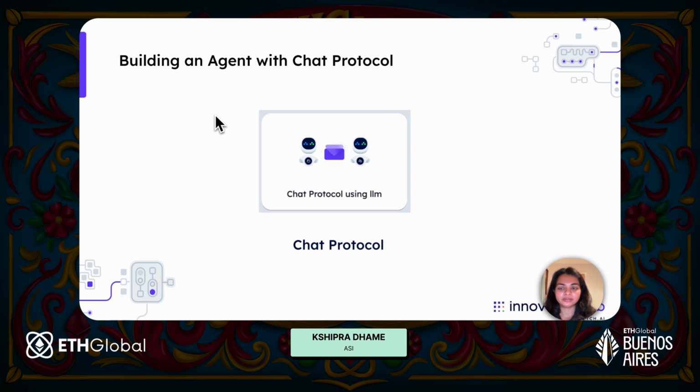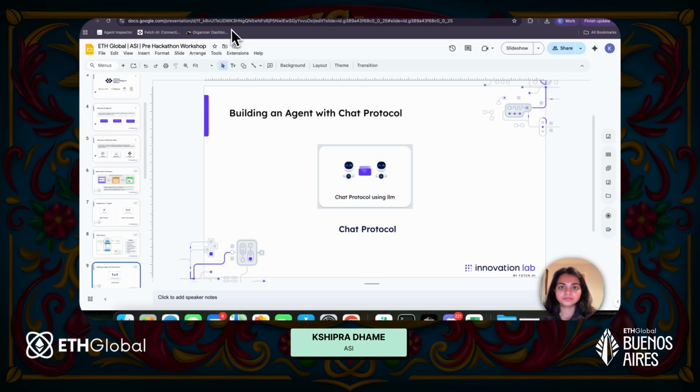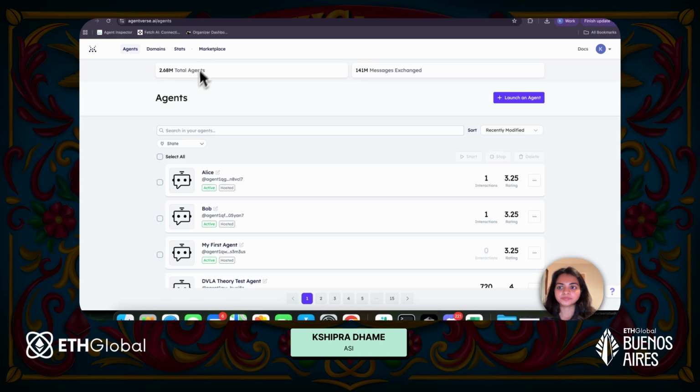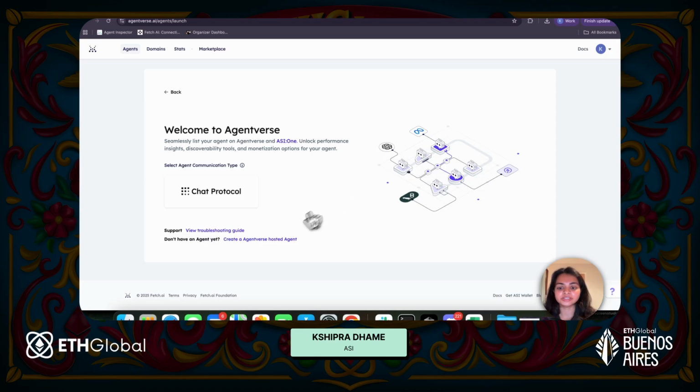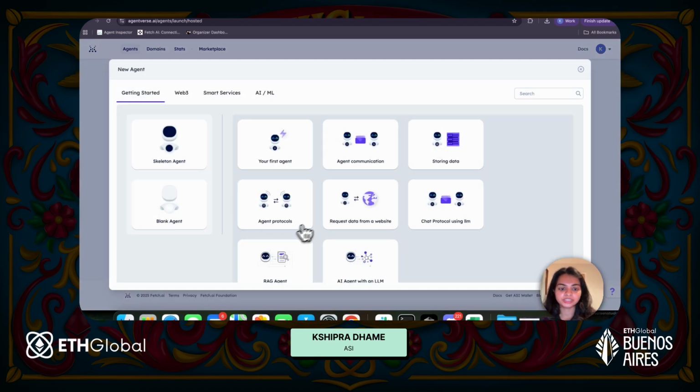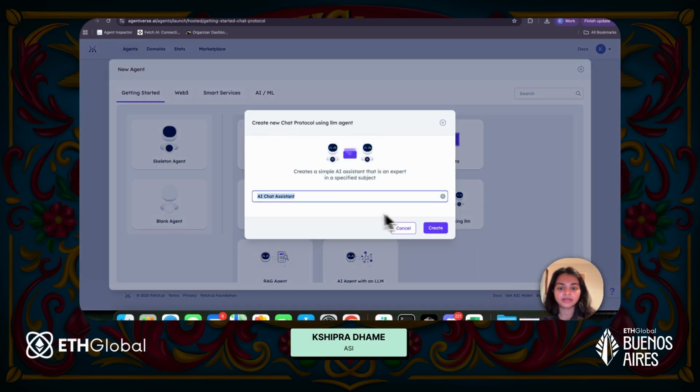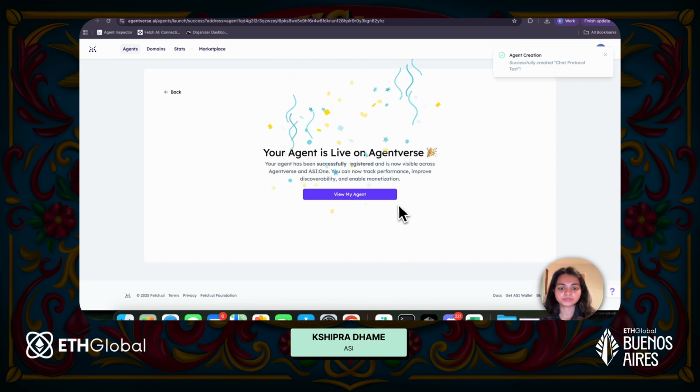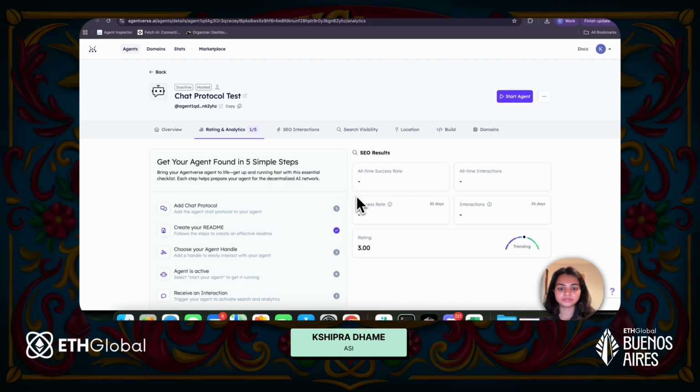Now let's take a quick look at one of the agents that can be built using the agent chat protocol. Going back to Agentverse, go to agents, and let's say I click on launch an agent, create an Agentverse hosted agent, and now I'm just going to pick this template here, chat protocol using LLM. I want to call this chat protocol test, and click on create. So we can see our agent is live on Agentverse. I'm going to say view my agent.